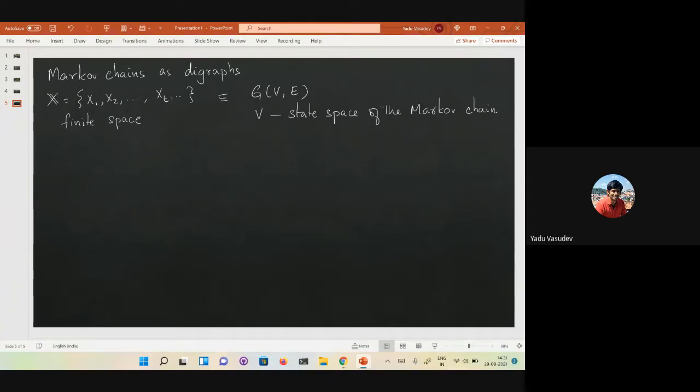So the edge set E: we'll say that Ij is an edge with an edge weight Pij, where Pij is what you have seen before, the probability that xt is equal to j, given that xt minus 1 is equal to I.